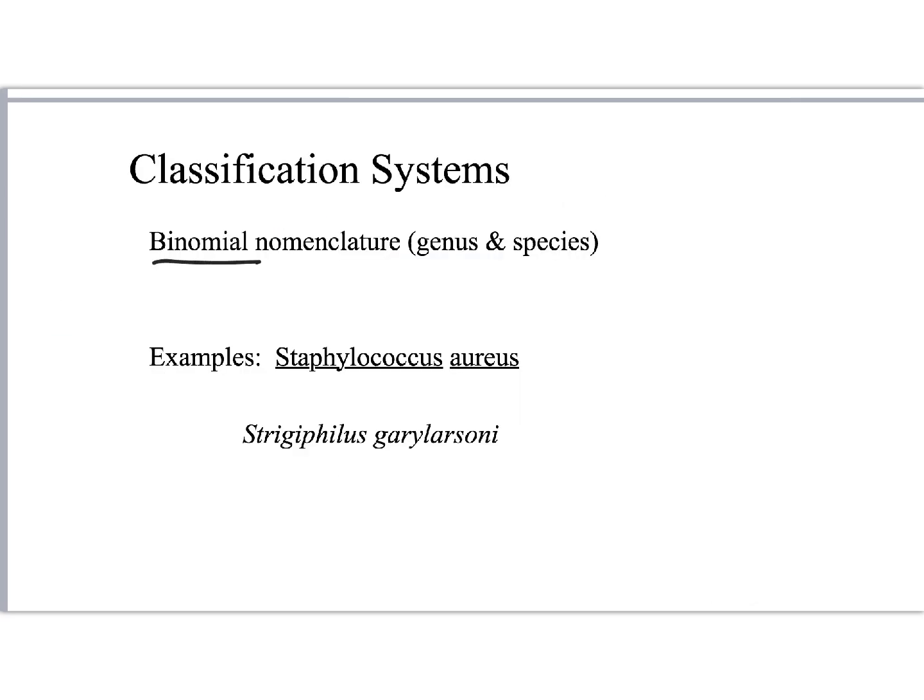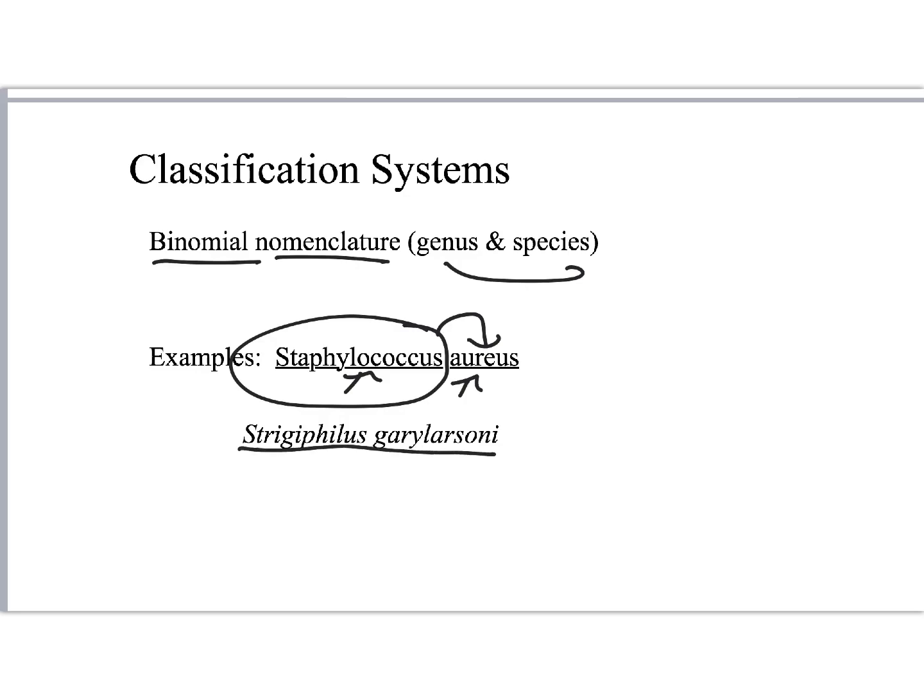So we just looked at binomial nomenclature. So it's the genus and the species, the first and last name, right? For example, here's one that we all share, Staphylococcus aureus. Now, there are many different types of Staphylococcus, but we want to talk about a specific one. We use the species name, aureus. We also usually use italics. Sometimes you can underline it, but oftentimes it's italicized. And so the genus name is capitalized, and the species name is lowercase.